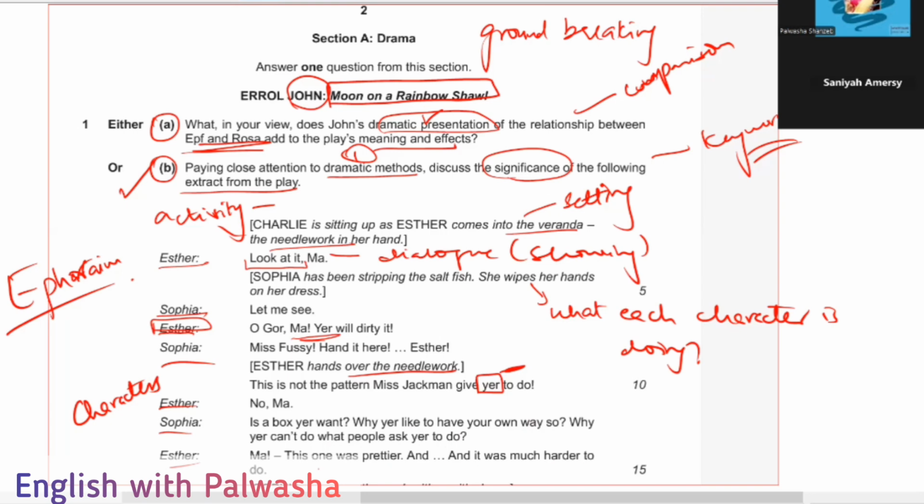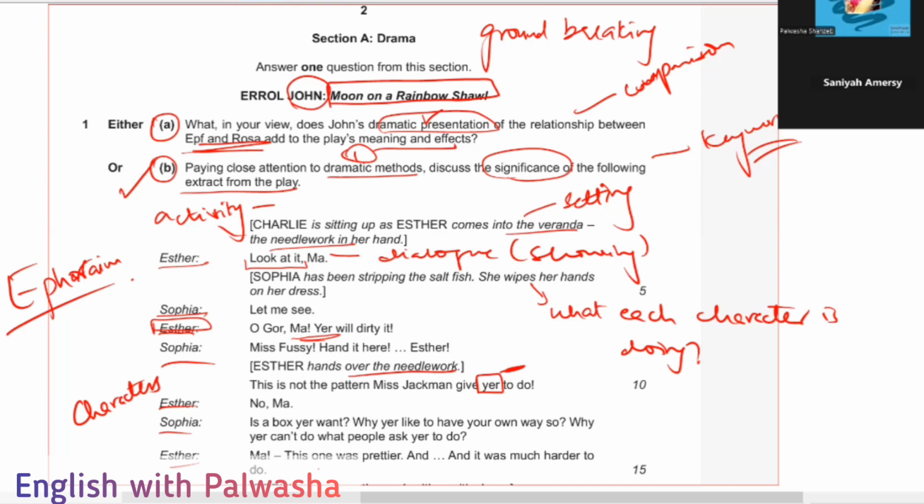So the basic purpose of explaining is what they are embodying in each and every scene, what is happening in each scene as the characters interact. In the upcoming lines they will also use words like "dream your dreams" and "moon on a rainbow shawl", because this is a play about dreams and the cost of dreams.